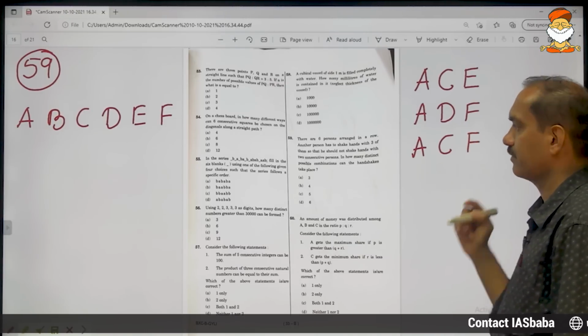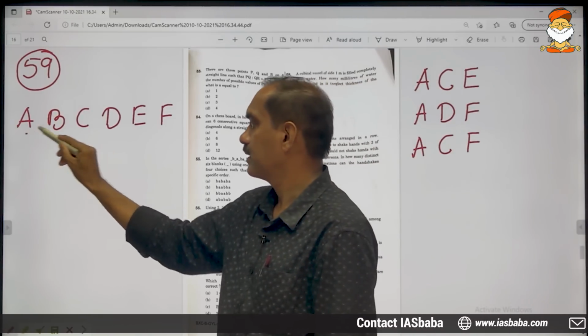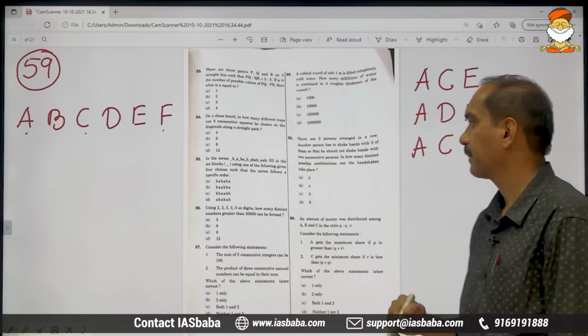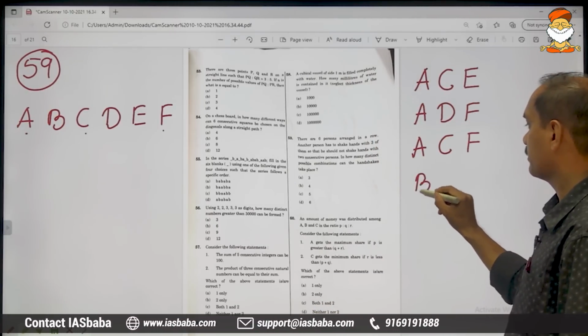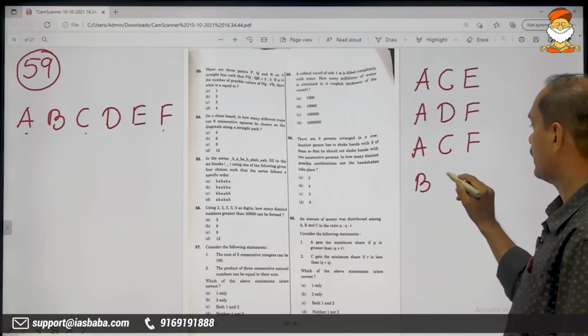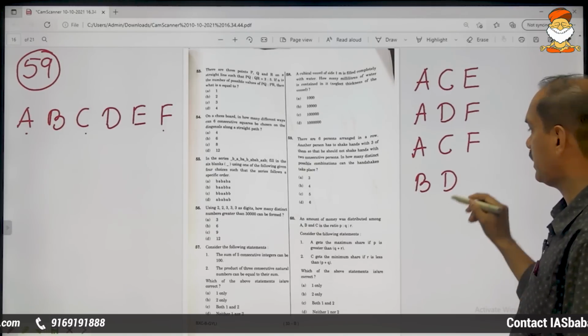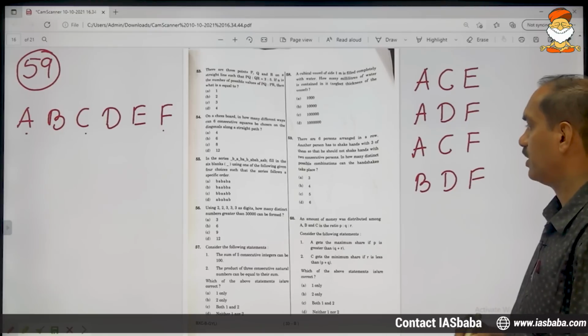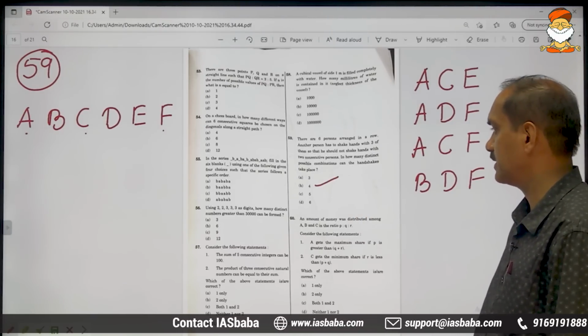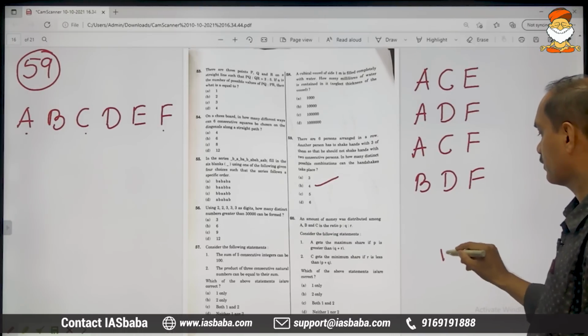See, A, C, F. If, in the beginning, he goes for a handshake with B, then he can go for a handshake with D and then F. So, how many are possible? 4. So, the second option is the correct answer, 4.